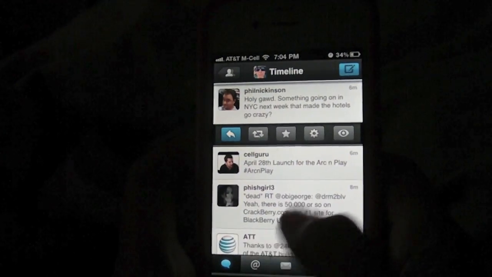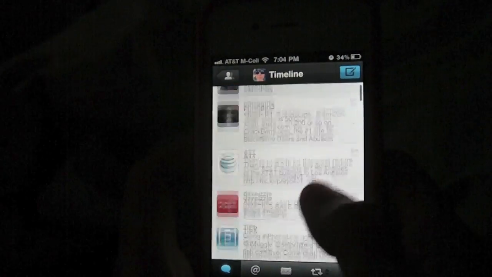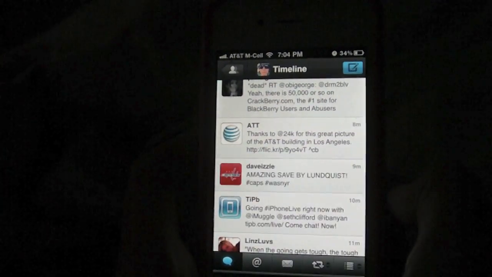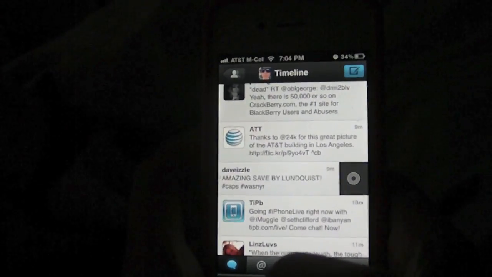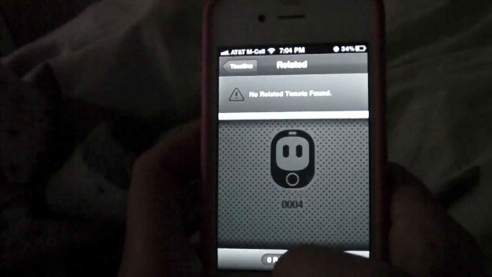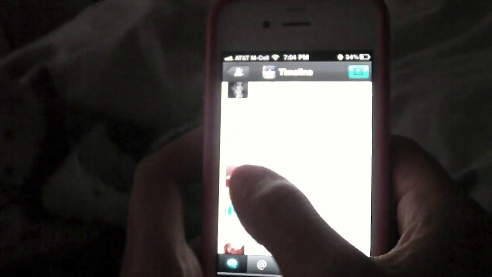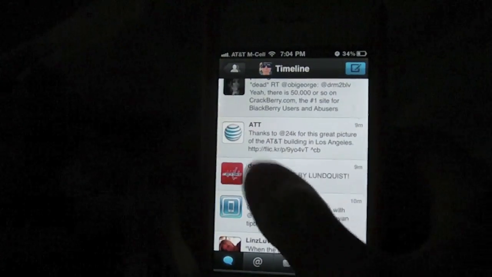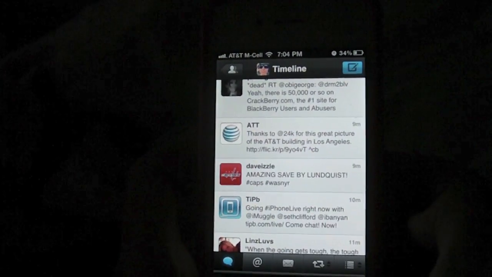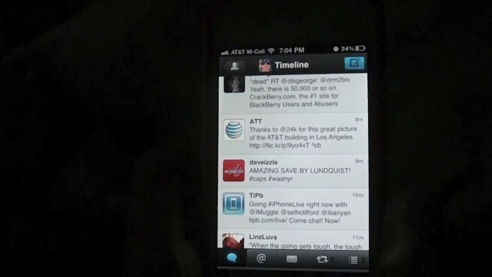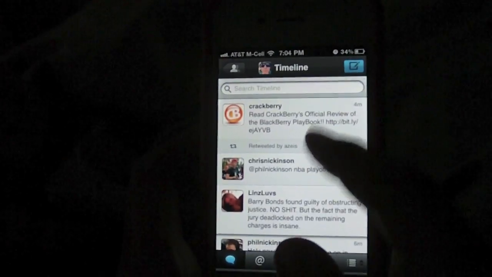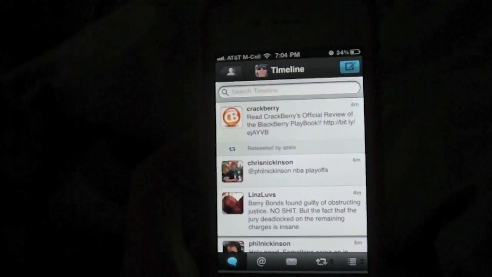If I am reading one that doesn't have a conversation and I swipe, it does that. And then if there are no related tweets, there are none. And again, I wanted you to hear the sound. Okay. That is most of what we've got here.